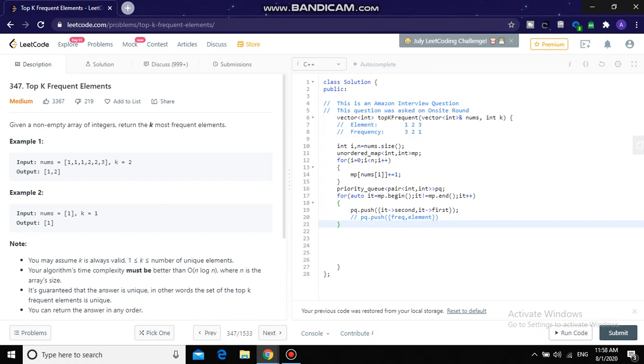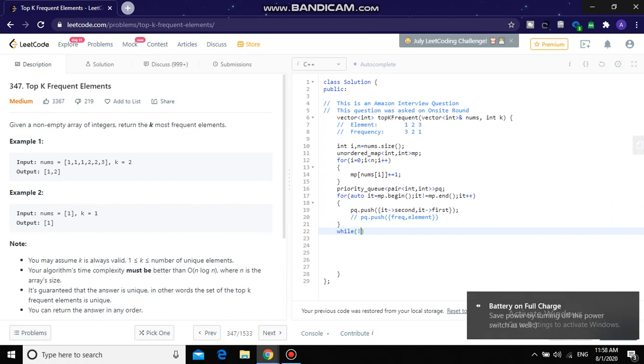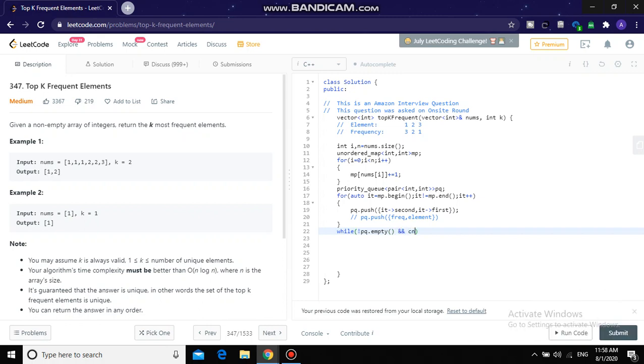Now we will iterate the priority queue to get the top k elements. We will make a count. Now we need the element, so we will take the second element from the priority queue.